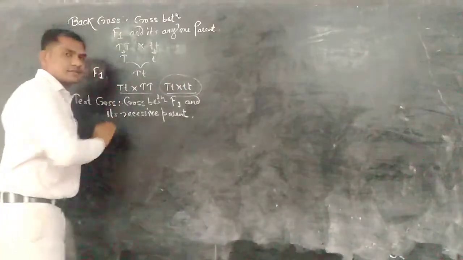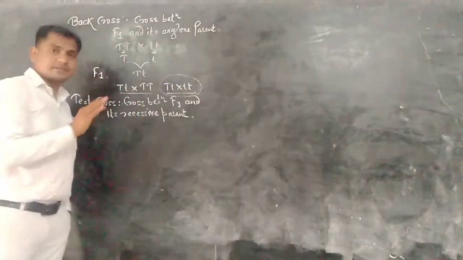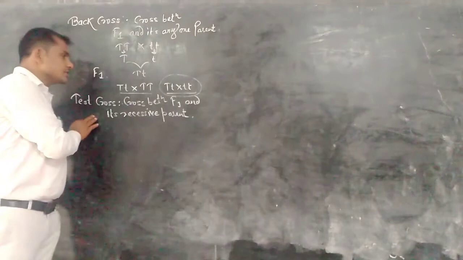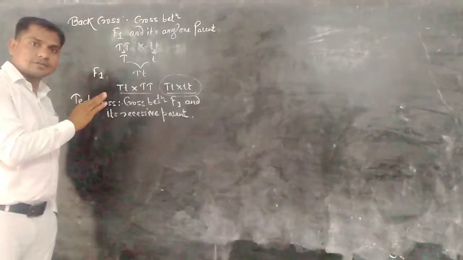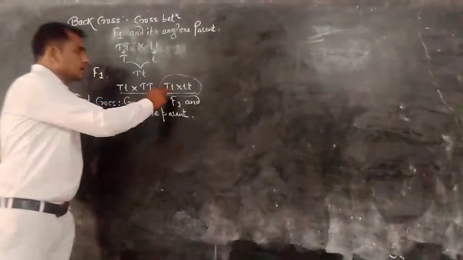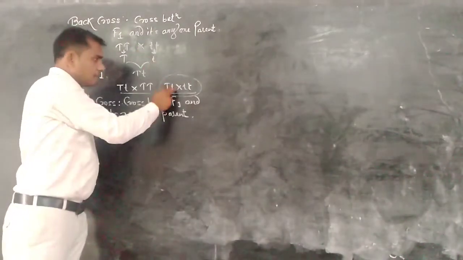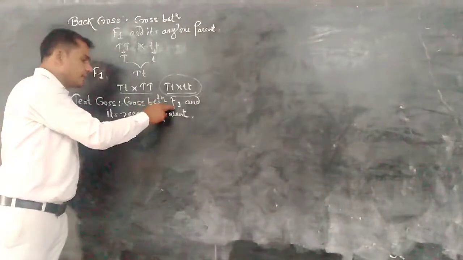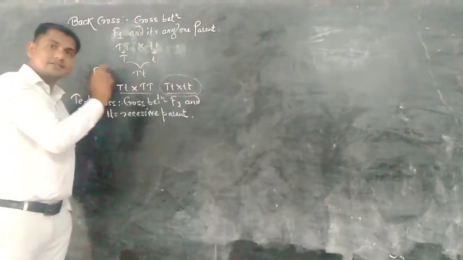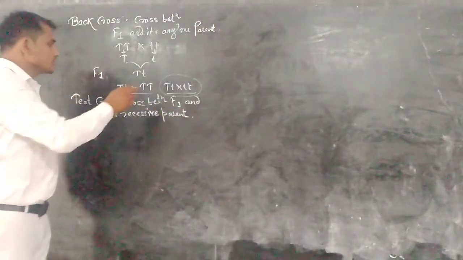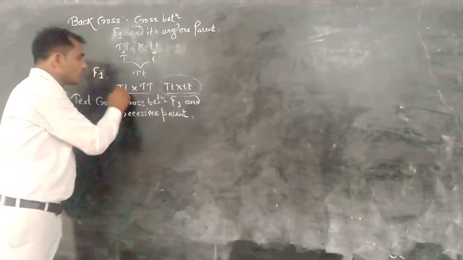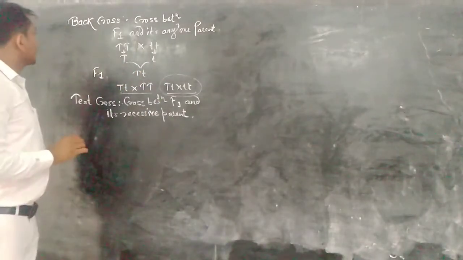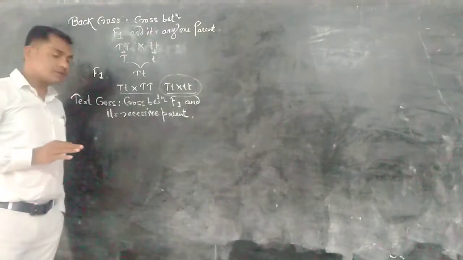This backcross is a test cross, but this backcross is not a test cross. So a test cross is always a backcross, but not all backcrosses are test crosses. This is a backcross which is a test cross, because here the cross between the F1 progeny and the recessive parent is a test cross. Okay, so backcross, test cross.